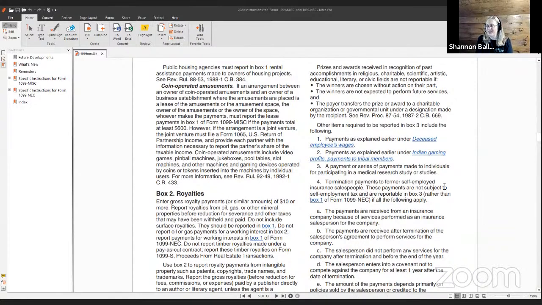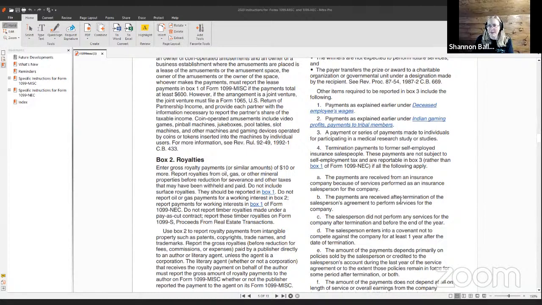We also skipped that part, so we're going to do that later. I was trying to do the stuff that more people are going to be needing, and the deceased employee wages and Indian gaming is something we're going to cover at the very, very end of January, because it's not super common.